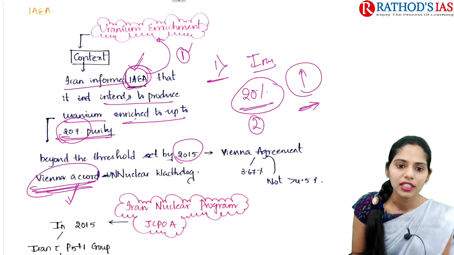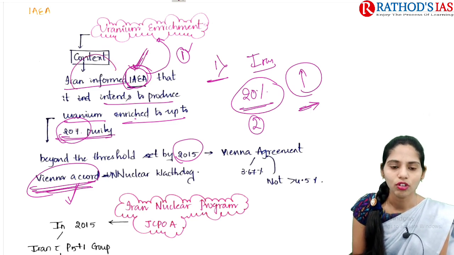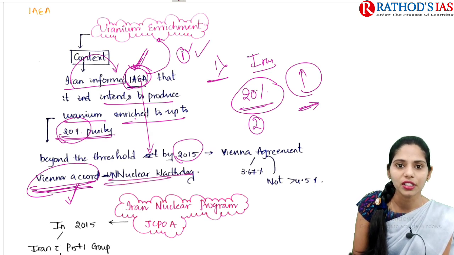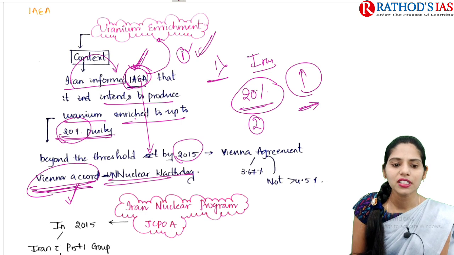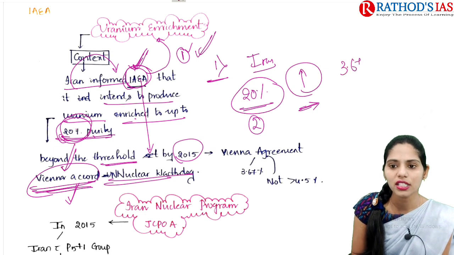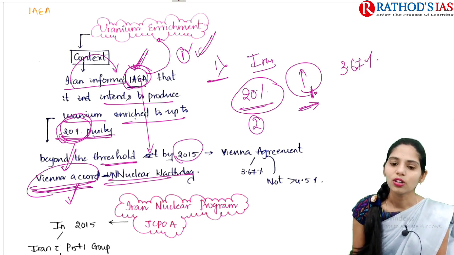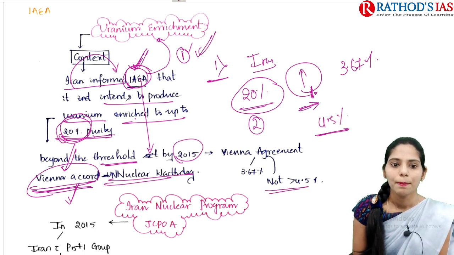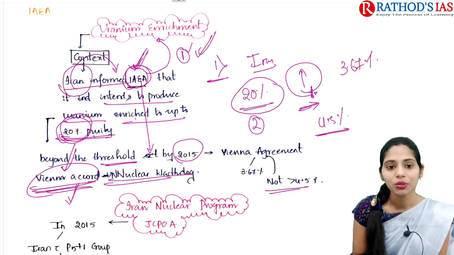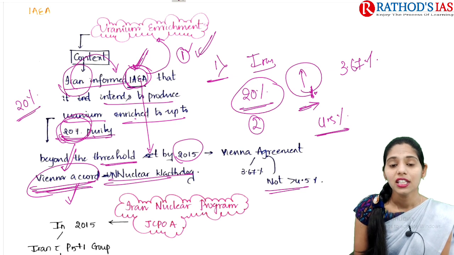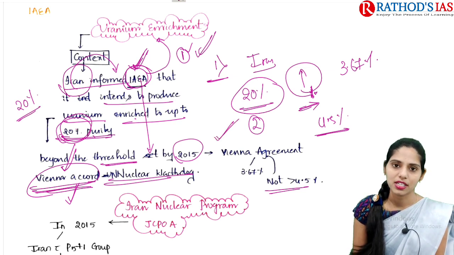Regarding this IAEA, it is the United Nations nuclear watchdog regarding uranium. And the next one is, it is talking about 20% purity, but the threshold limit given by this Vienna Accord here is 3.67%. It also says that it should not be more than 4.5%. But now Iran informed that it will go for uranium enrichment up to 20%. That means it is very high compared to the threshold limit.